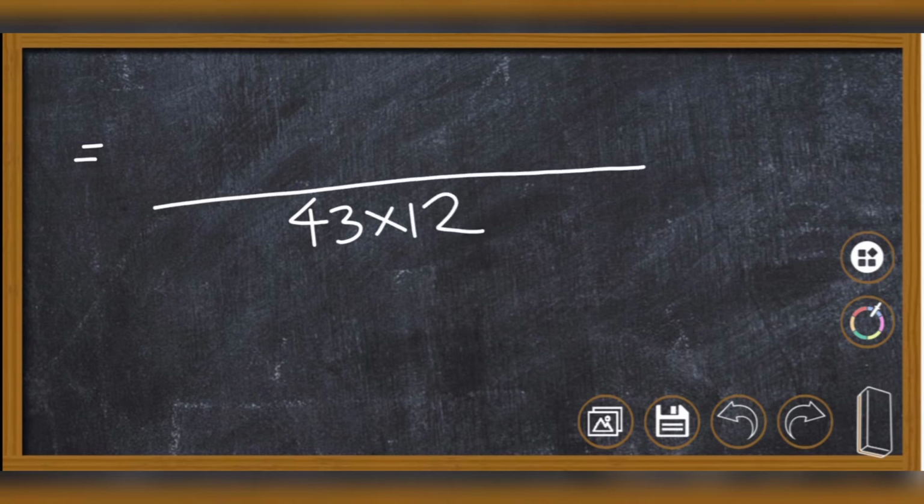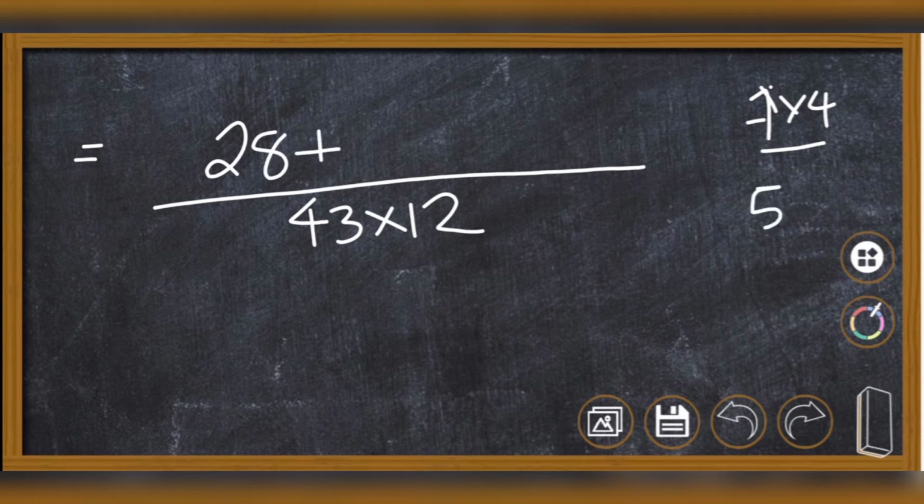And the numerator will be 7 into 4, that is 28, plus the next is 5 into 3, that will be 15.